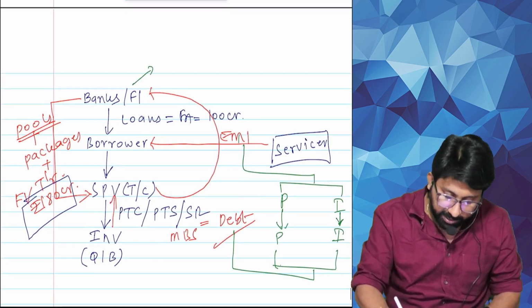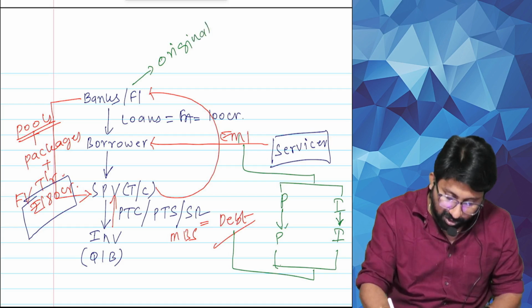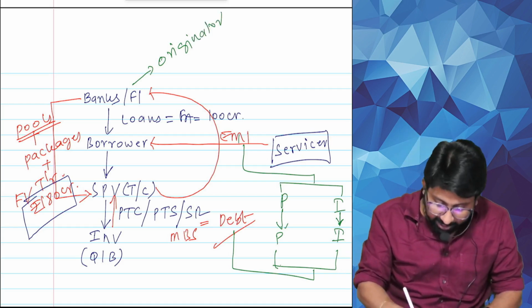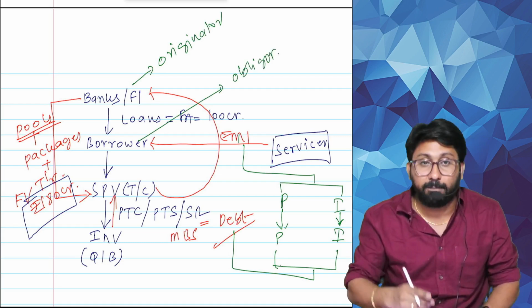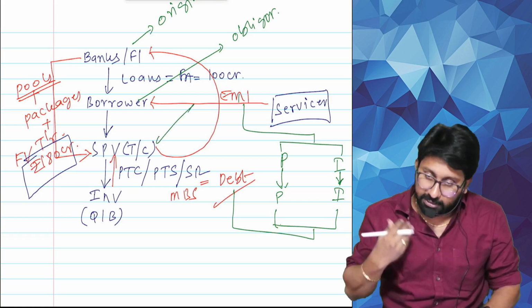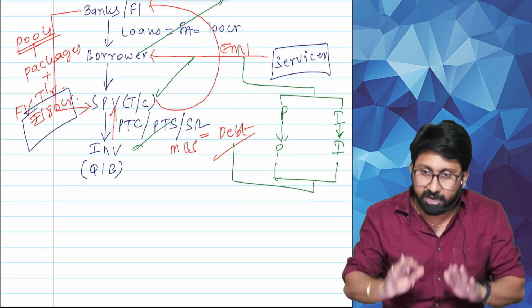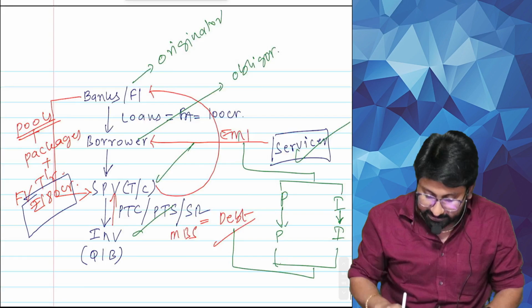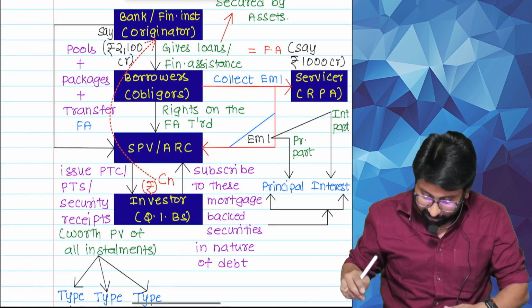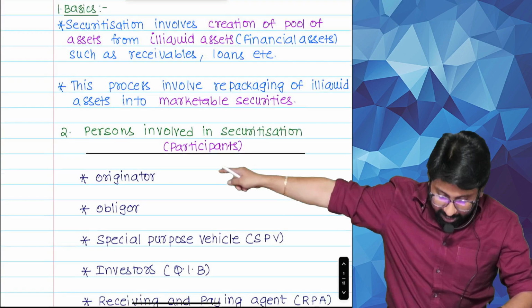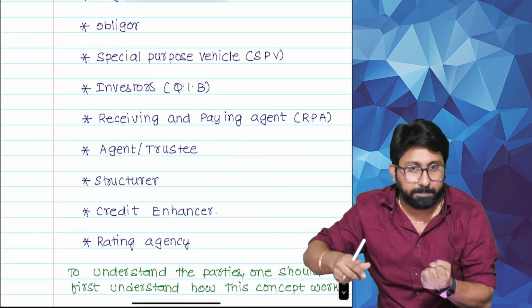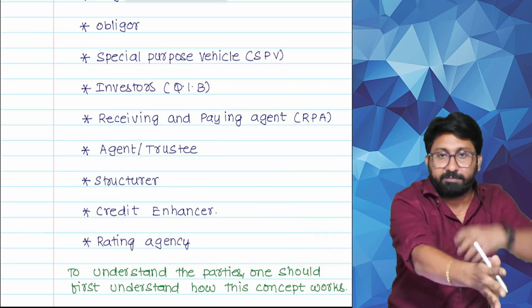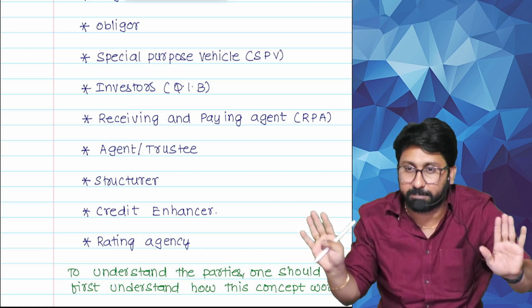Other name of bank is originator, who originates the loan. Other name of borrower is a person having obligation called an obligor. Special purpose vehicle, investor. And this person is called what? Servicer. If you remember, I showed you one word, RPA: Receiving and Paying Agent. He will receive EMI and pay to the SPV. SPV will disburse the interest and principal payments.